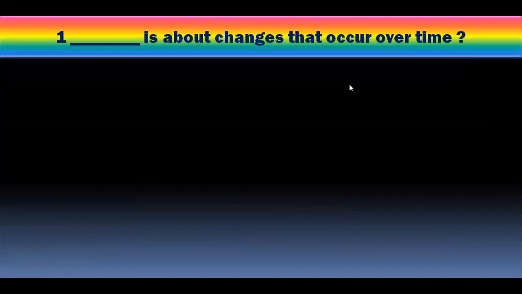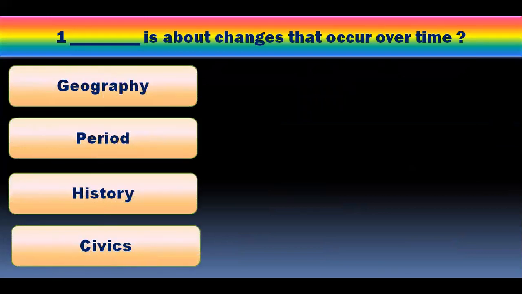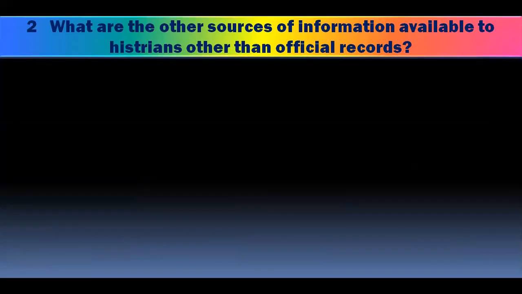Question number 1. Dash is about changes that occur over time. Geography, period, history, or switch. And options are here and you have to choose one of the right answer, and the right answer is history.